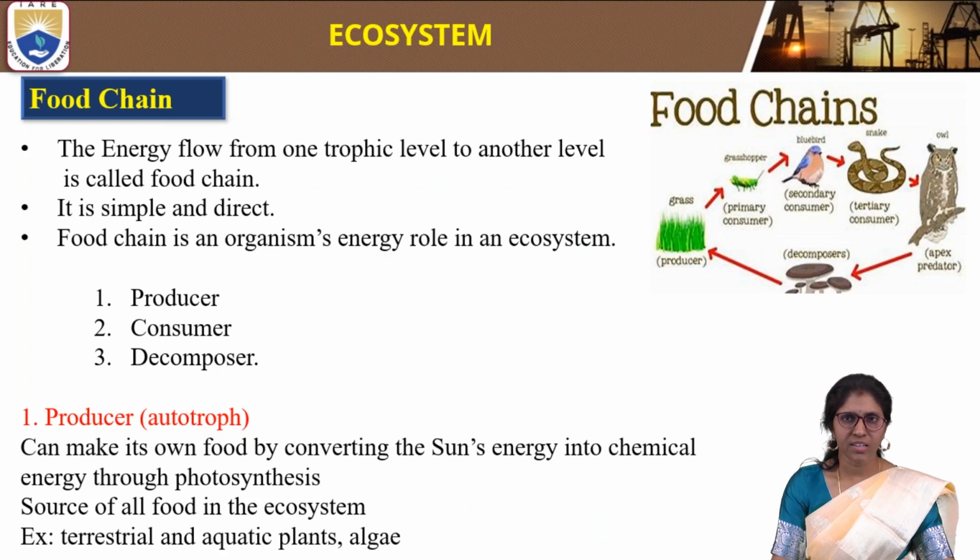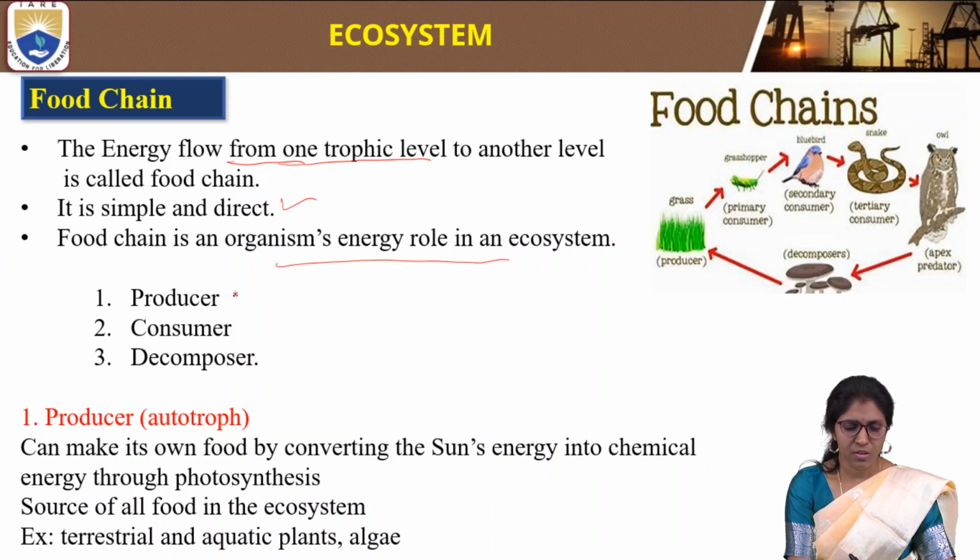So food chain is an energy flow. Food chain is nothing but the energy flow from one trophic level to another trophic level. So here the energy flow from one trophic level to another level is called a food chain. It is a simple and direct energy flow. So food chain shows an organism's energy role in an ecosystem.